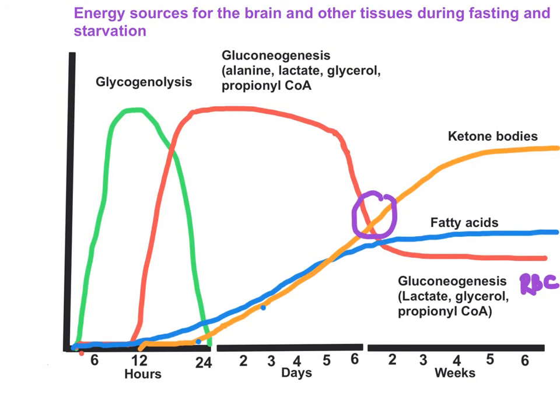It has adapted itself to use ketone bodies almost completely by 3 days, and it is going to decrease its use of glucose coming from gluconeogenesis. And by 2 to 3 weeks, your brain has completely adapted to use ketone bodies. It is going to conserve glucose for red blood cells. So this is how the adaptation mechanism goes on in our body.